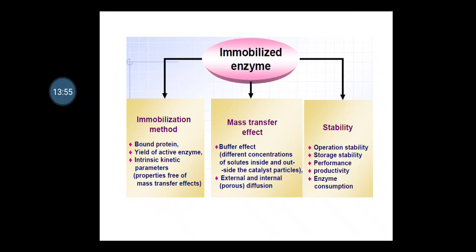And the second one is your external and internal diffusion, which is also helpful for the different types of raw material when we are supposed to use the raw material for immobilization. The internal and external diffusion is totally based upon the porosity of that material you are using. Here you are using different types of carrier, so obviously the porosity of that individual material we have to consider while judging the mass transfer effect.